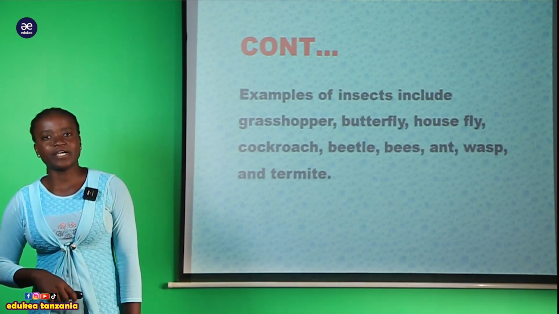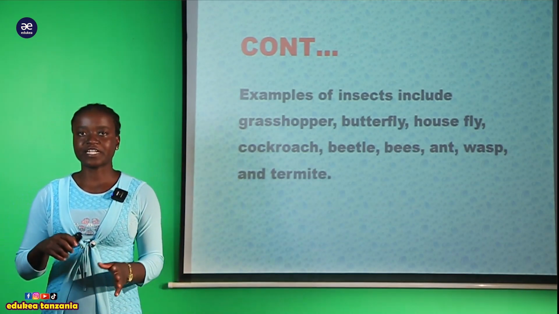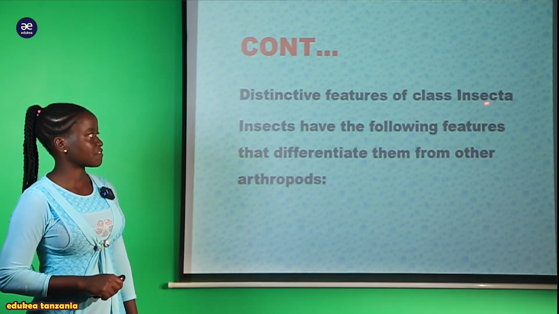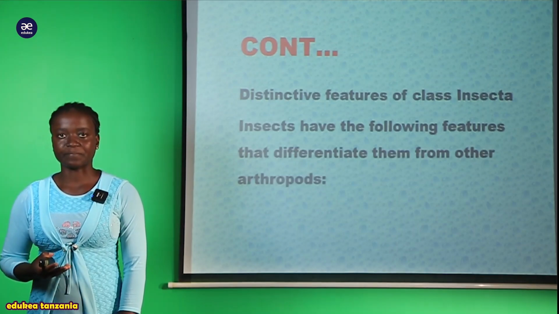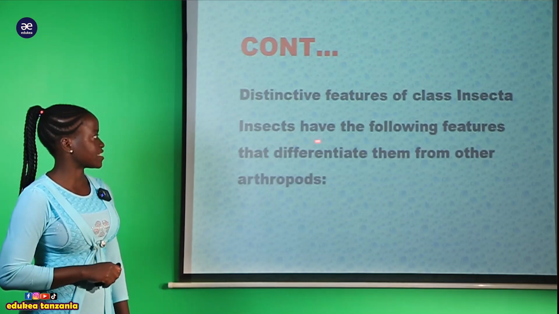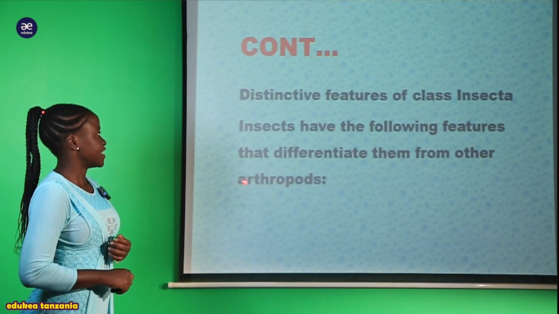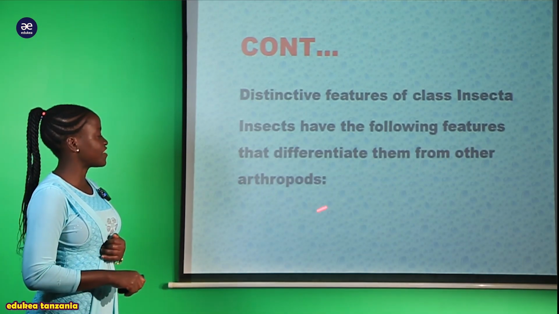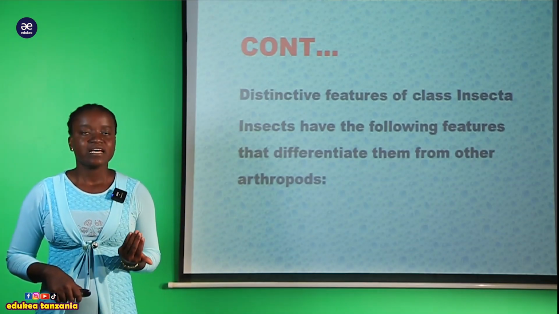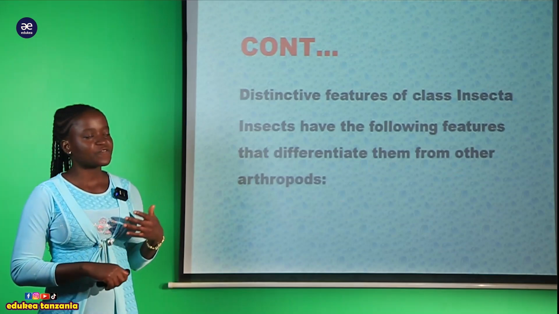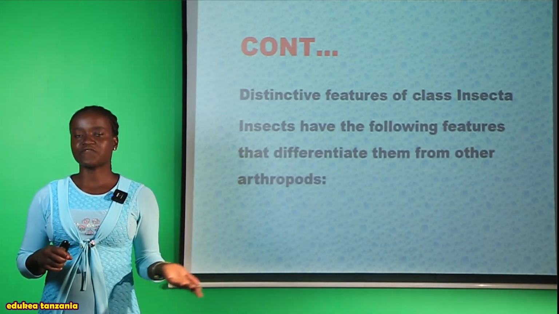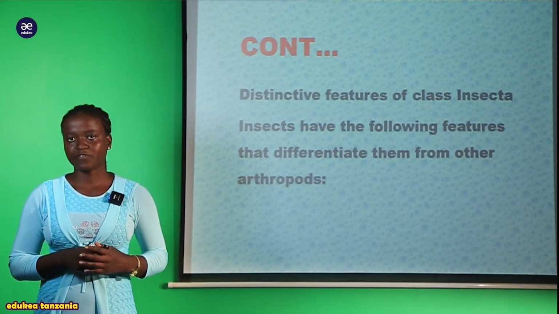So my students, now we are going to see the distinctive features, where we have already seen the examples of this organism. Now I would like to take you through the distinctive features of class Insecta. So what are they? Here, my students, you are seeing that insects have the following features that differentiate them from the other arthropods. Kwa hao organism ambao wanapatikana ndani ya hii class Insecta, tunasema wenyewe they have different kinds of features, ambazo hizi features zinaweza kutofautisha hawa na the rest of the class ambazo zinapatikana ndani ya arthropod.